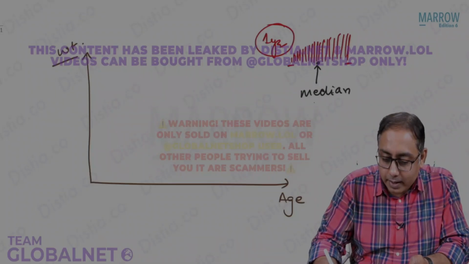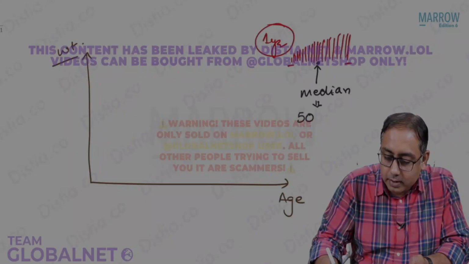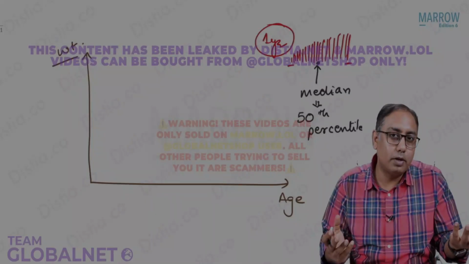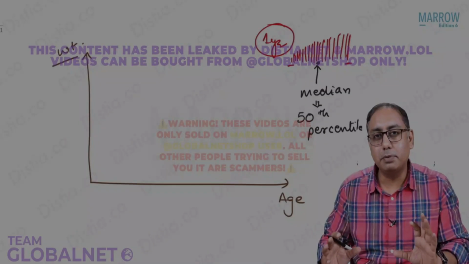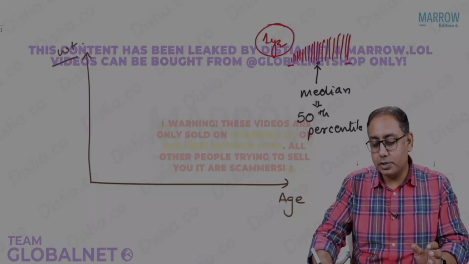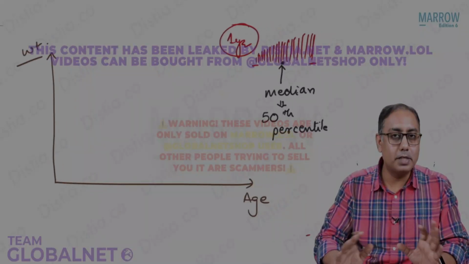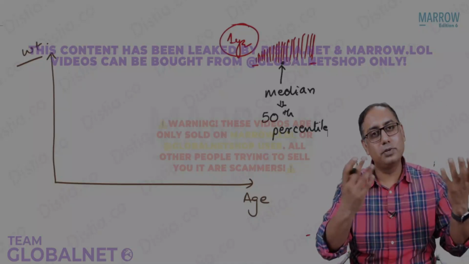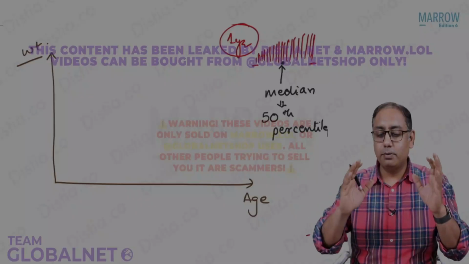I can say that this is the 50th percentile. What is percentile? You'll learn in biostats. If you have watched the module in biostats, you already know what a percentile is. But in case you haven't, you will learn in biostats. Right now, I don't want you to switch this video off and go to biostats to learn percentile. Anyways, leave it. So percentile is simple.